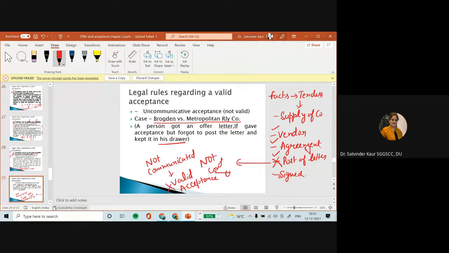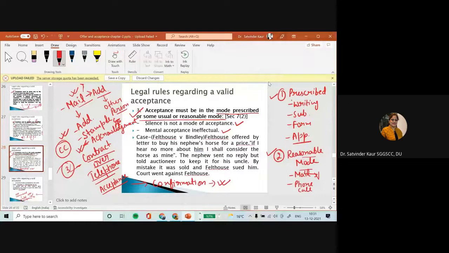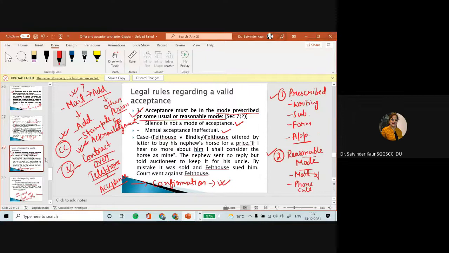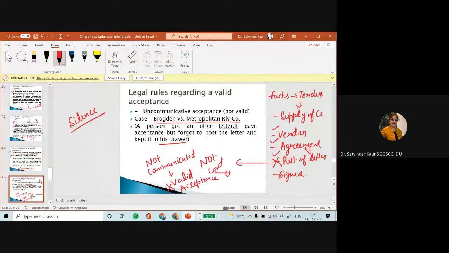So acceptance needs to be communicated. तो acceptance के अंदर ही फोर पॉइंट्स हो गए आपके: प्रिस्क्राइब्ड इन राइटिंग, रीजनेबल मोड, then contract over telephone, then uncommunicated acceptance, and silence does not amount to acceptance, right? So this particular point can come as a separate 5 marker question as well, that please explain whether the mode prescribed is a valid requirement for the acceptance or not, or there can be a statement: acceptance must be in the mode prescribed or some reasonable mode explained.